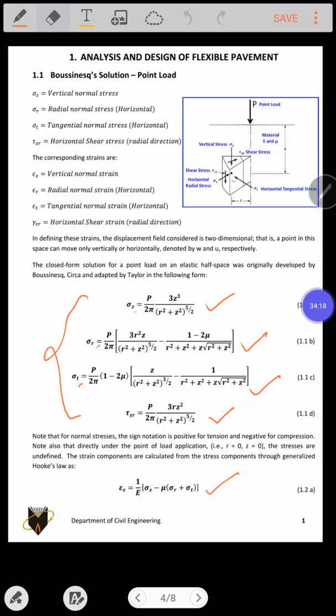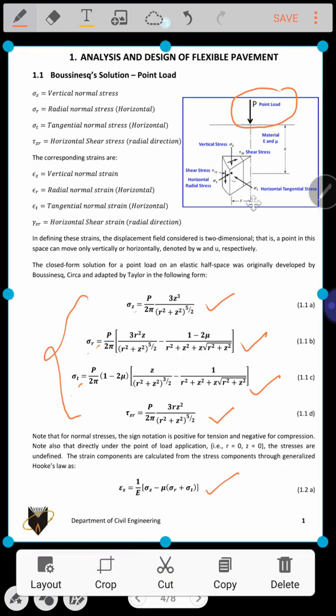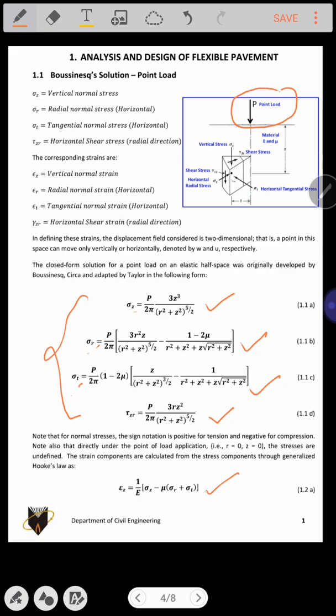Okay, now let us come back to the Boussinesq solution for a point load acting over the semi-infinite layer. This is a point load P, and you may be expecting to calculate the sigma Z, sigma R, sigma T, because this particular point P has been considered somewhere at a distance R from the central axis.